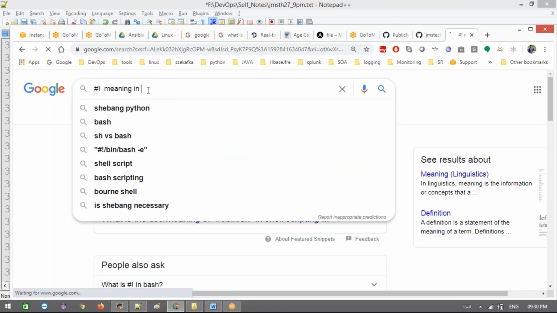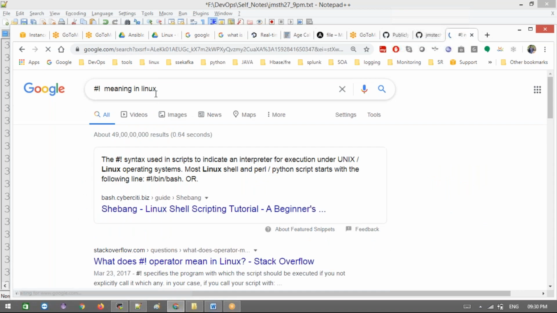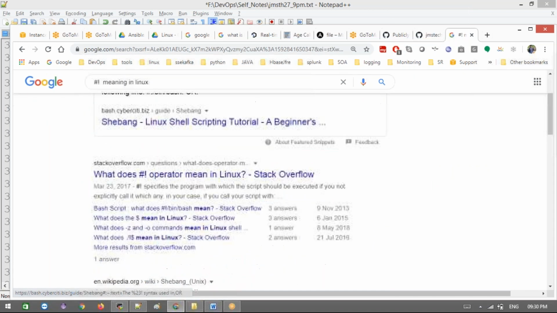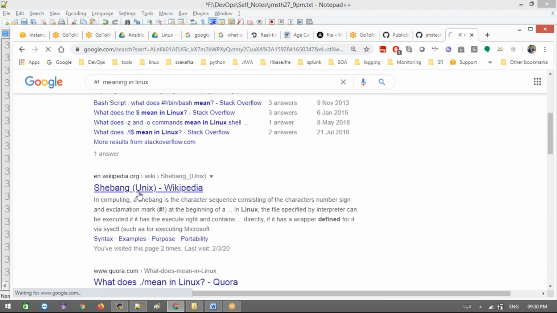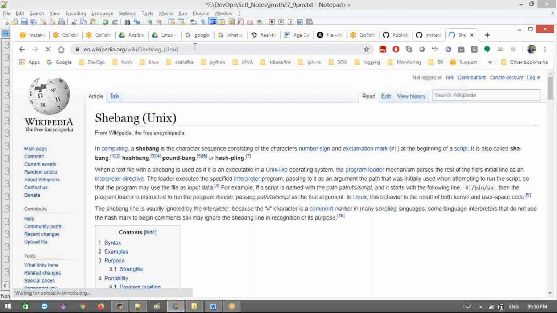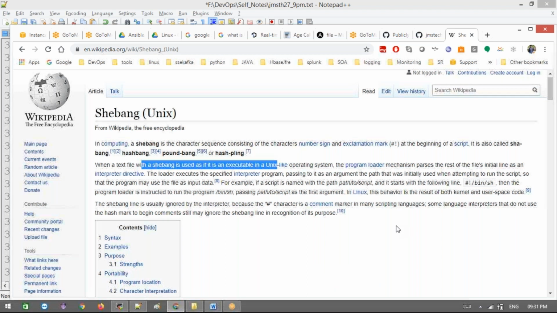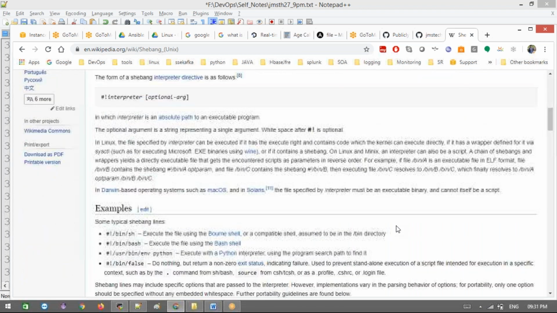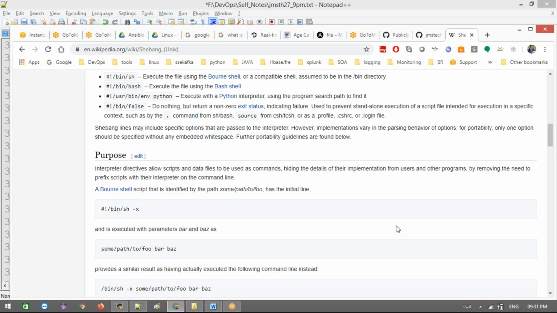Search like this in Linux. There are a lot of things there. Just go to the wiki and you can understand most things, like the history of this. The character sequence consists of a number sign and an exclamation mark at the beginning of the script. It is also called hash-bang, pound-bang, or hash-pling. In a text file, the shebang is used by Linux-like operating systems to execute the program. Just have a look and read a couple of things here about the shebang.